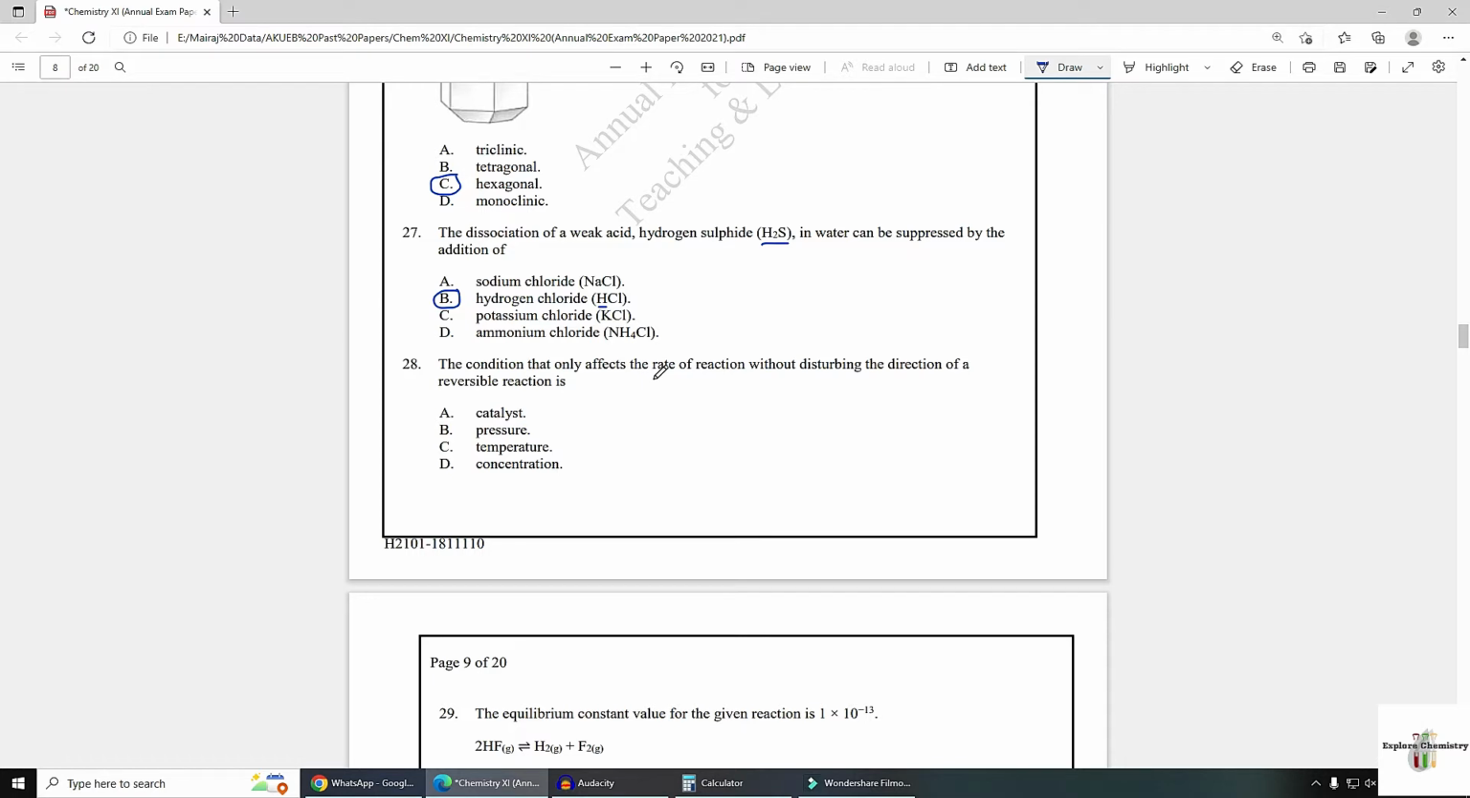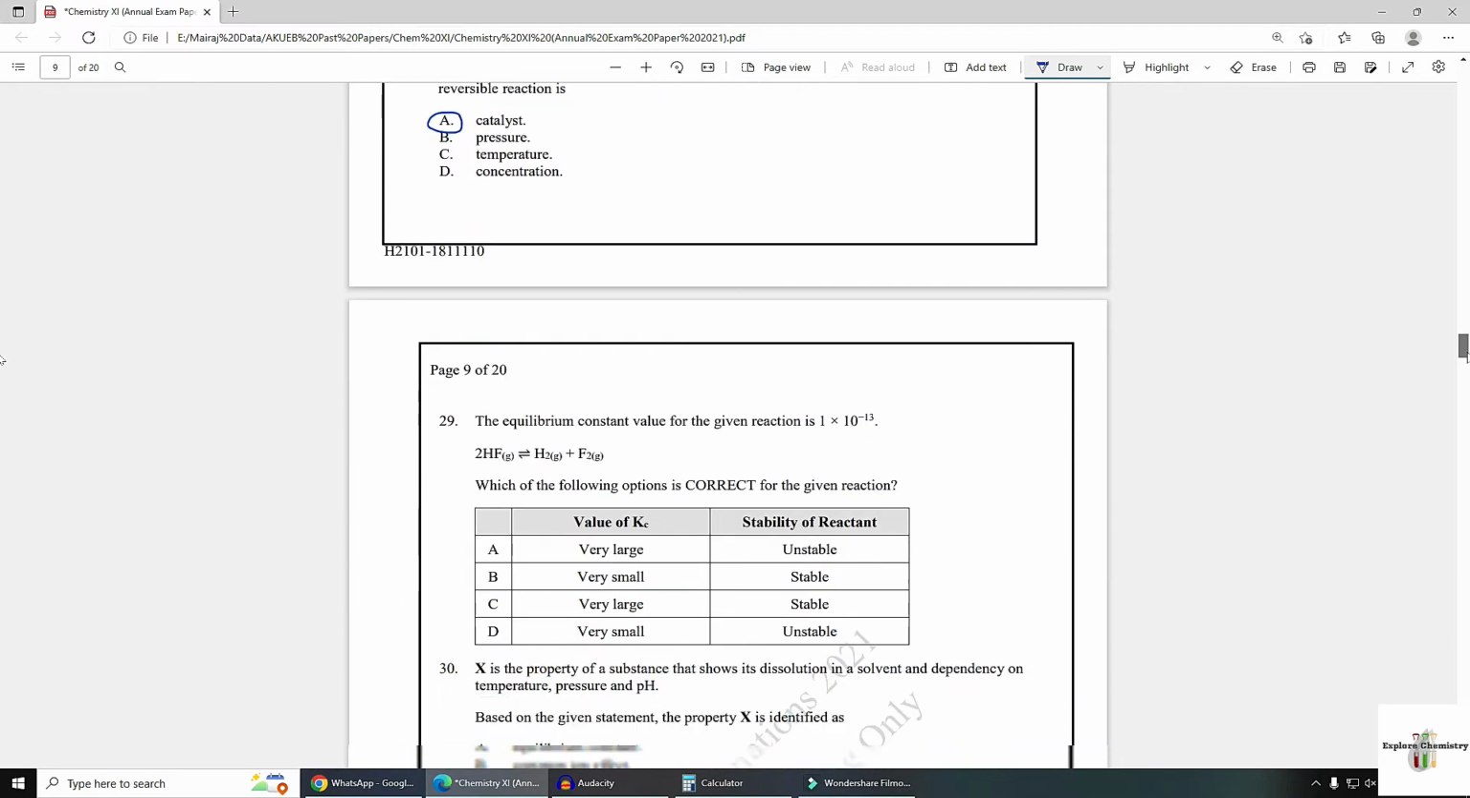Number 28. The condition that only affects the rate of reaction without disturbing the direction of a reversible reaction is a catalyst. A catalyst increases the rate of reaction only.